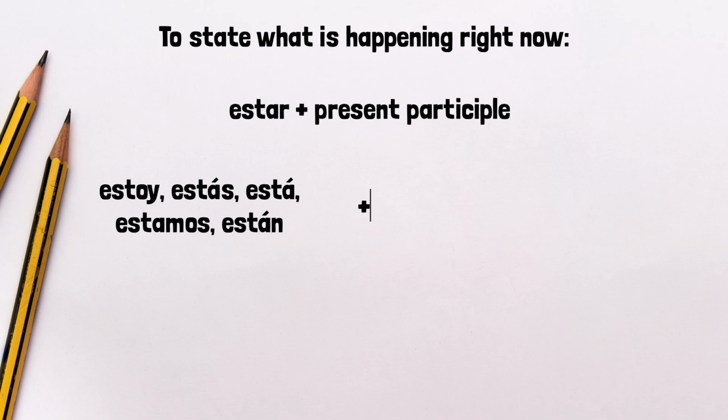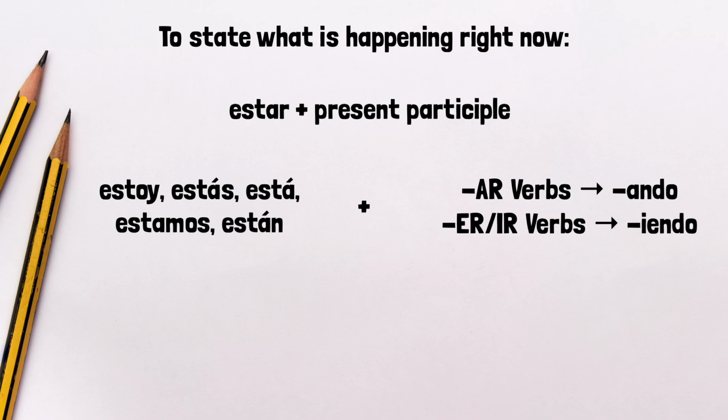Plus, you would use that present participle. With AR verbs, you would take off the AR and add ando. For ER and IR verbs, you would take off the ER and IR ending and add yendo. Let's look at a few examples.